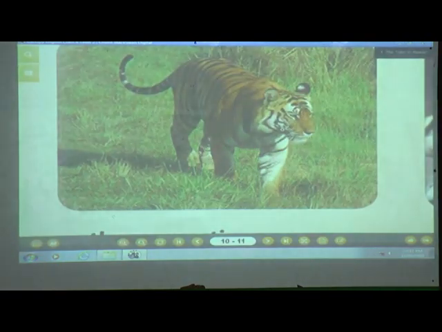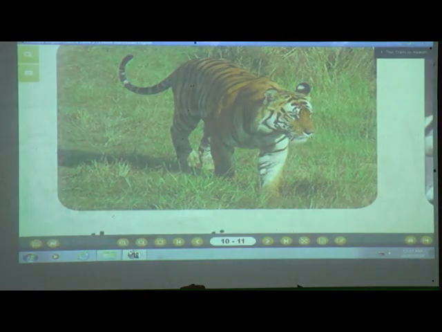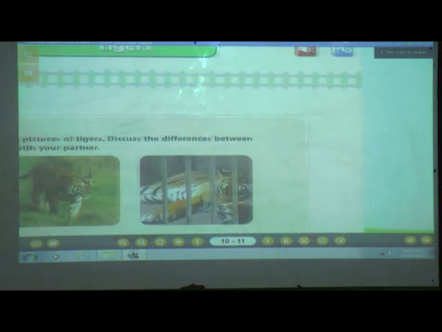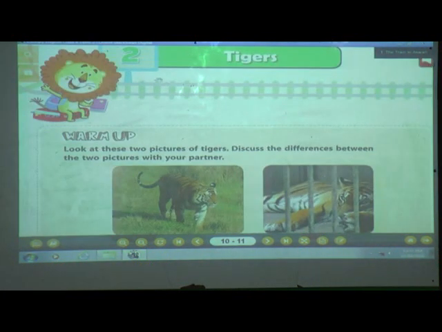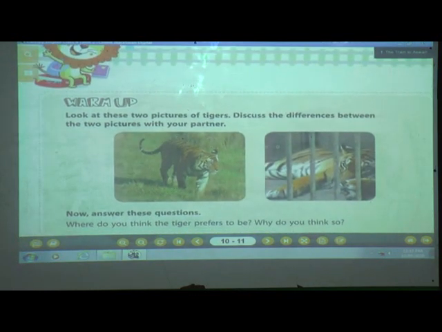So today our lesson name is lesson number 2, tiger. What is our lesson number 2? What is the lesson name? It is tiger. Now can you see here the two pictures are given. Look at these two pictures of tigers and discuss the difference between the two pictures with your partner.